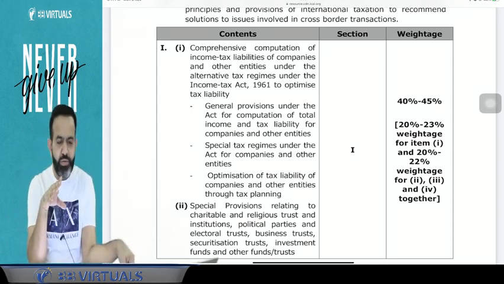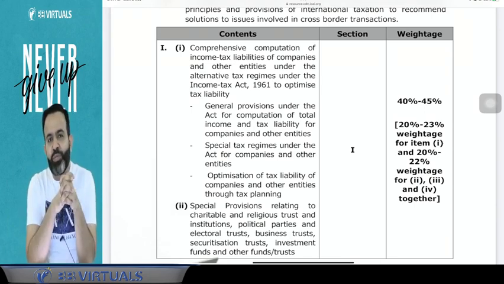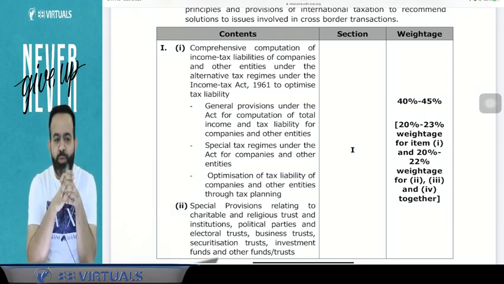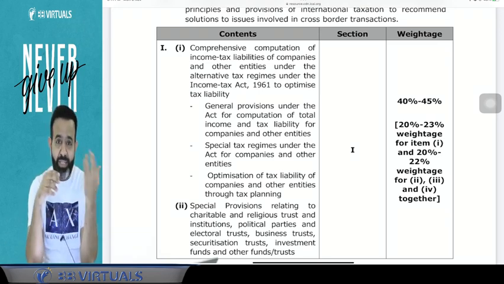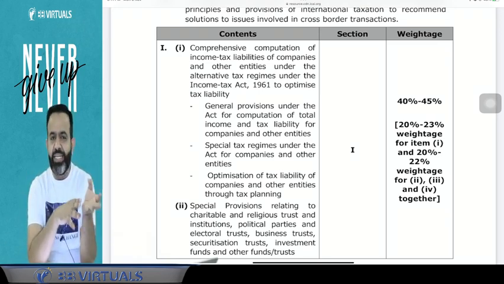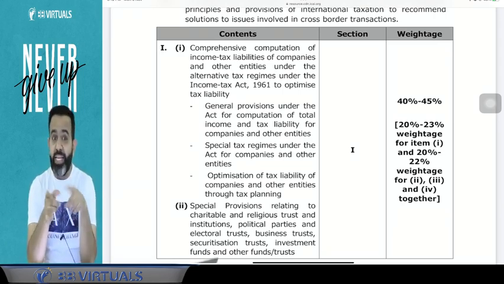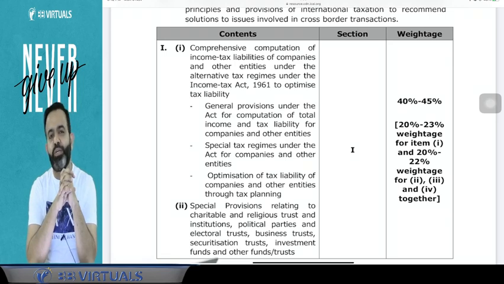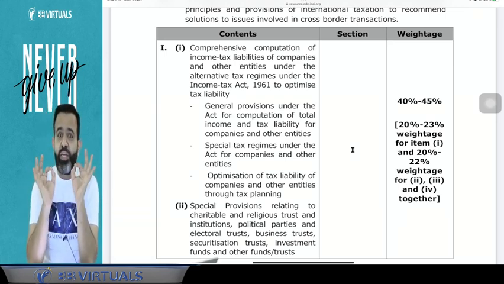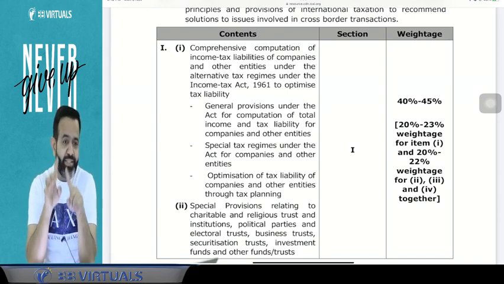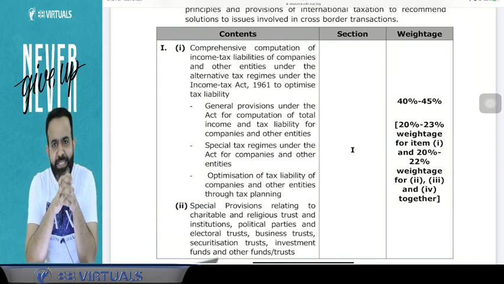Computation part means volume 1 of the compact. In simple words, part 1 of the compact. In part 1 of the compact, we have covered capital gain, PGBP, after that other sources, MAT, AMT, SEZ, business trust, investment funds, securitization trust, as well as charitable and religious trusts and political parties. This is going to be covered for the 51 marks in your examination. So the major component will be from the computation part, and that is a very easy part for all of you.